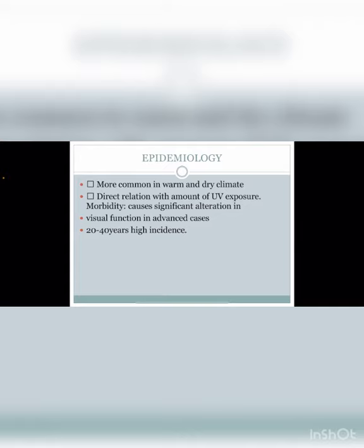After that, what is the epidemiology of pterygium? It is more common in warm and dry climates, with a direct relation to the amount of ultraviolet ray exposure. A person who works in a hot and dry climate and is continuously exposed to sunlight has a chance of developing pterygium very quickly. Morbidity: it causes significant alteration in visual function in advanced cases, as I told before, and the incidence of pterygium is at 20 to 40 years of age.